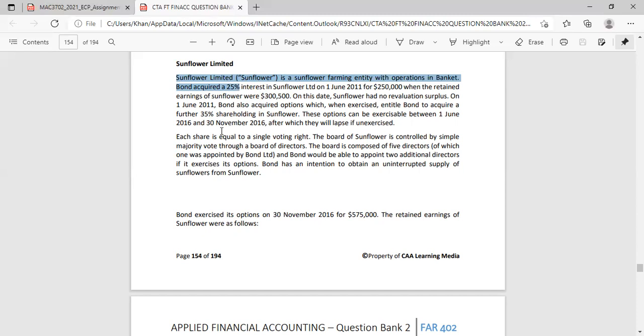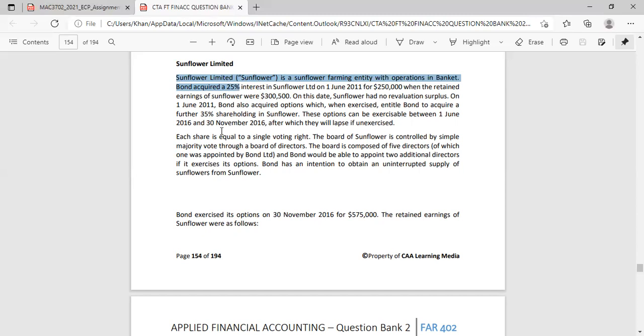So from 1 June 2011 up until 1 June 2016, we only really have 25%. If, however, that 35% could have been exercised anytime we wanted, then we may have to consider whether we must look at it from a 60% point of view or not.